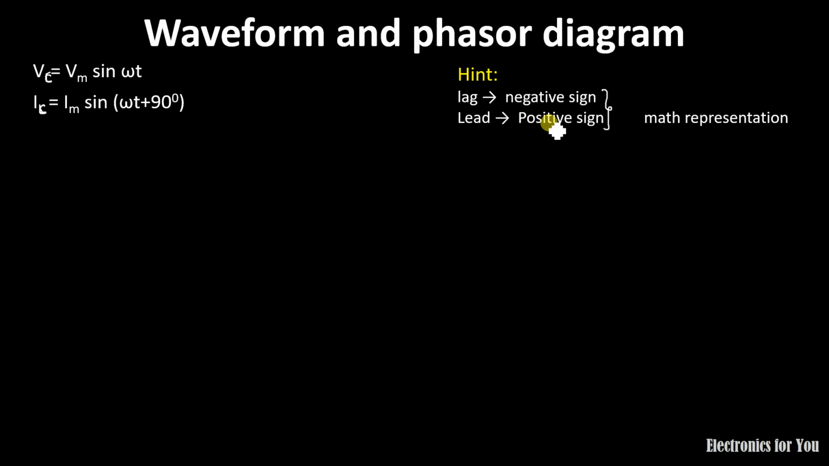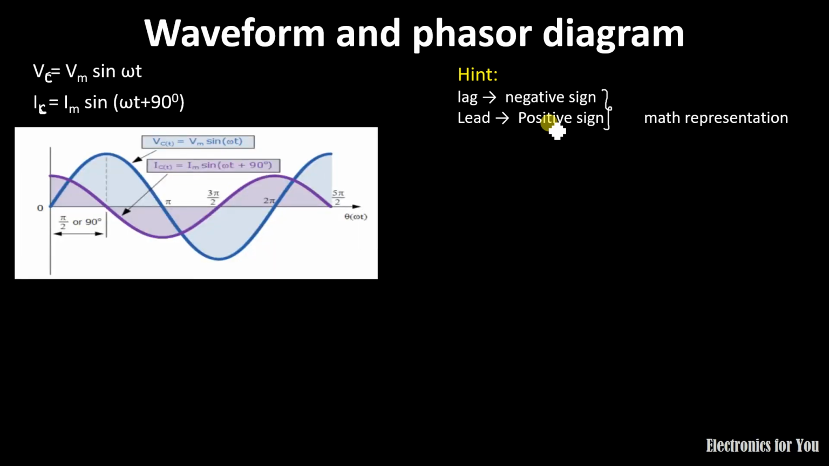So if you want to plot the waveform for this, we'll get a waveform like this. Here the reference is V equals Vm sin omega t, which is plotted like this, and the current is leading by 90 degrees, so it is achieving its maximum value, minimum value and zero value before the voltage. So it is leading by 90 degree or pi by 2.